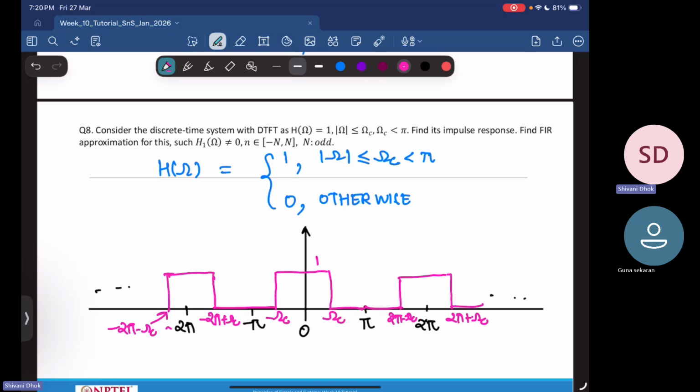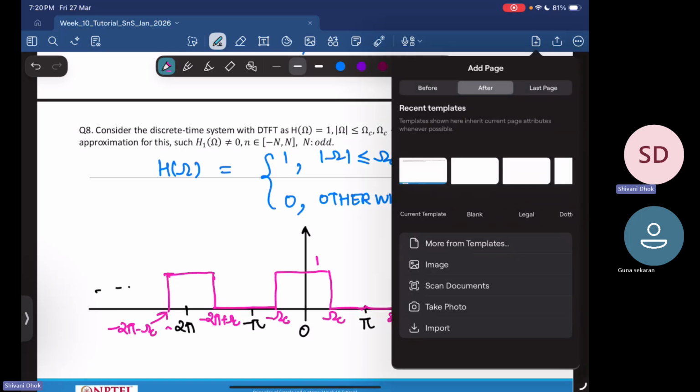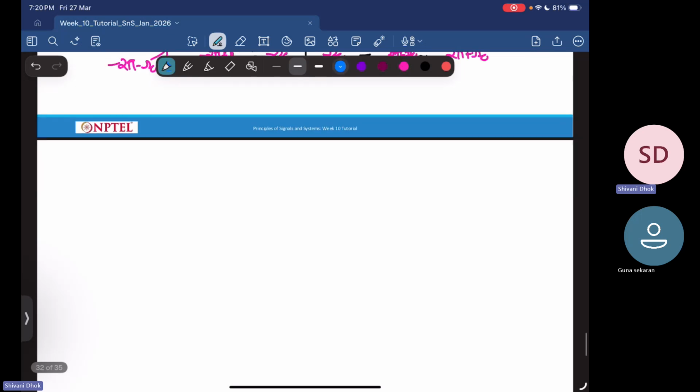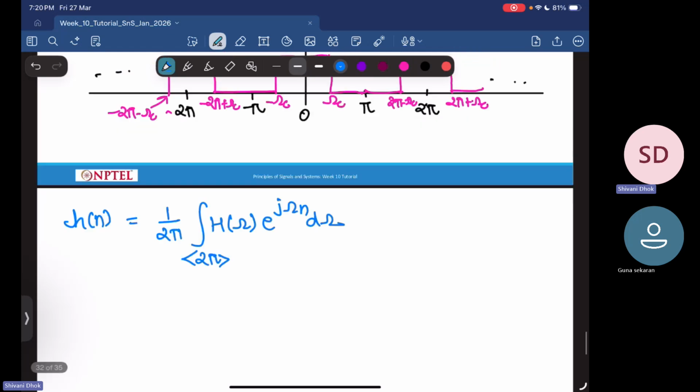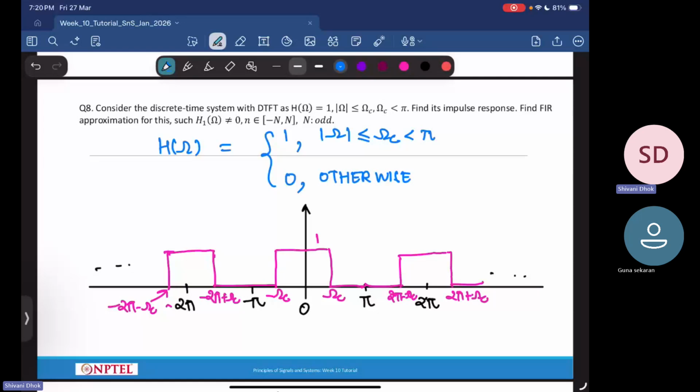Okay. So what you want to do is find the impulse response first. To do that, we'll make use of the definition. Your h of n is 1 over 2 pi, integral over a period of 2 pi, of capital H of omega into e power j omega n d omega. So we'll stick to the minus pi to pi range.